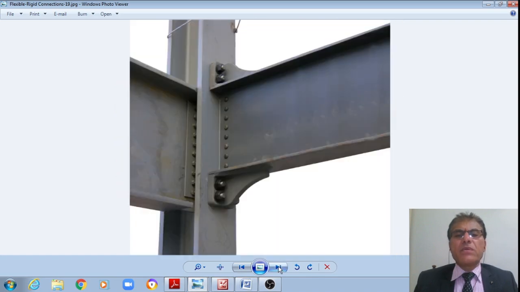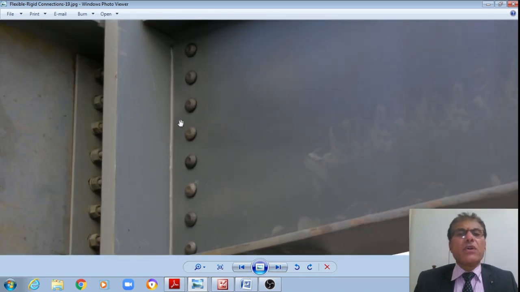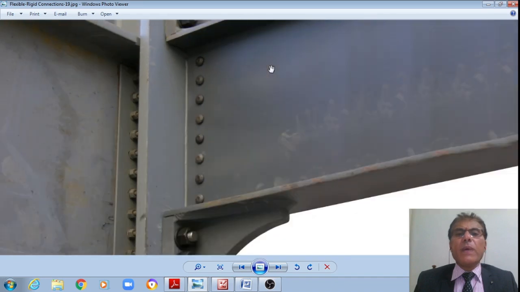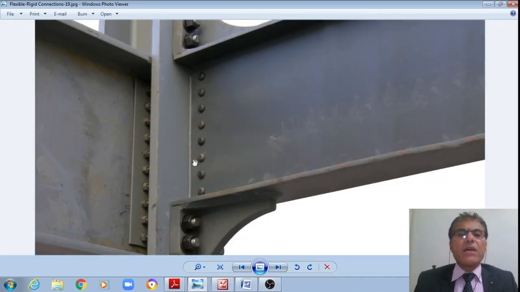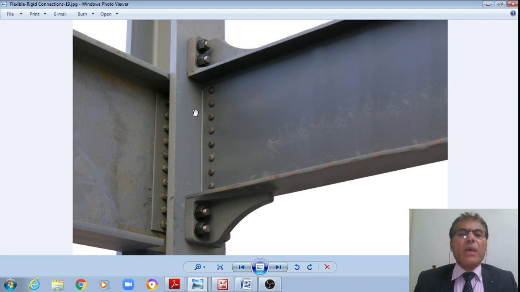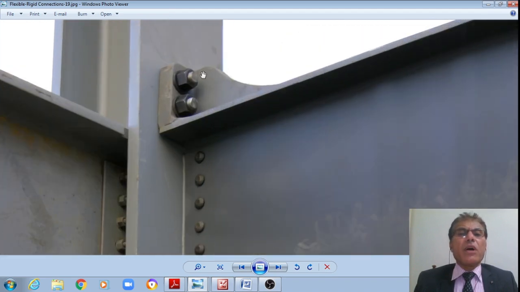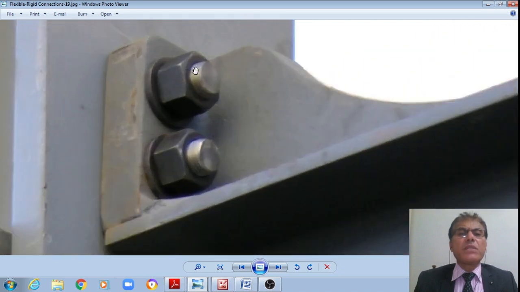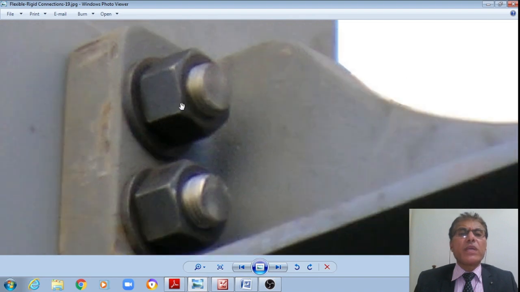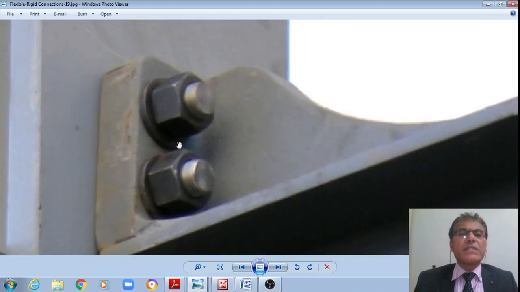Now even this is also, you please see that this is totally welded, student, right? Totally rigid, right? This web itself is totally welded to the top of the flange of the column, and also at the top we can see that there is a cleat angle which is connected by means of the bolts like this, right? Even nuts you can see, right? Even the washers you can see, right?